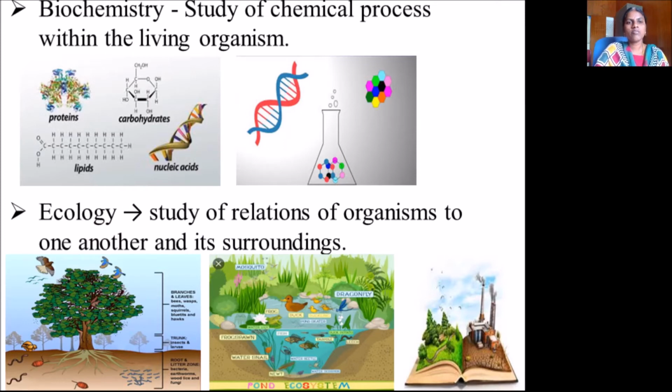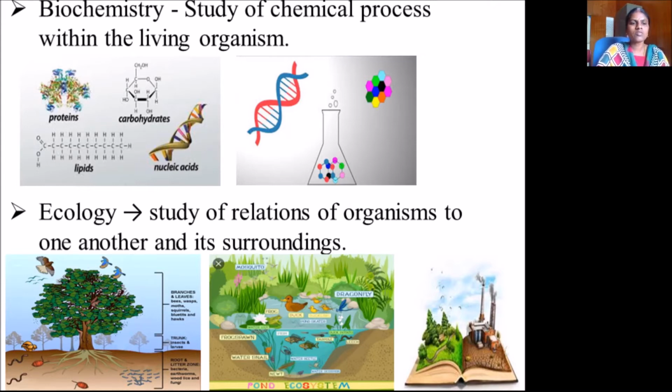Biochemistry is the study of chemical processes within the living organism. In our body, the food is taken in and absorbed in the intestine, right? There are some chemicals present to absorb the food materials, the nutrients. Many chemicals are there in our brain also.